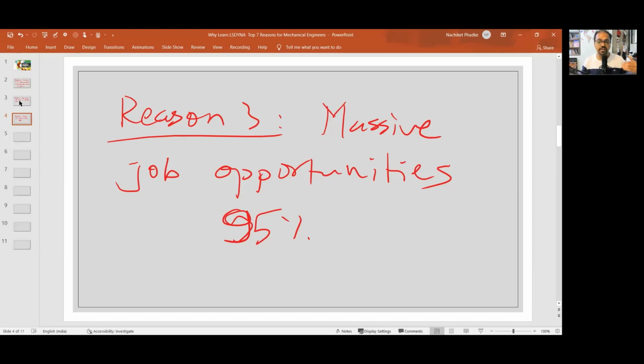So it percolates. If 95% of the OEMs are using LS-DYNA, of course there will be a huge number of tier 1 and tier 2 suppliers using LS-DYNA. So there are massive job opportunities for the right candidates. I'm not talking about meshing. I'm not talking about model preparation. I'm talking about LS-DYNA, about simulation, about solution providing.